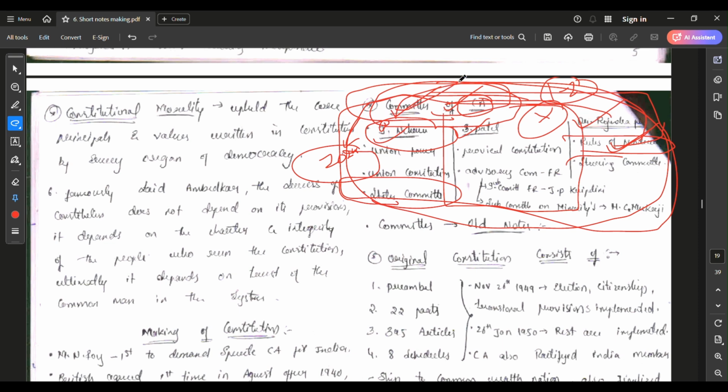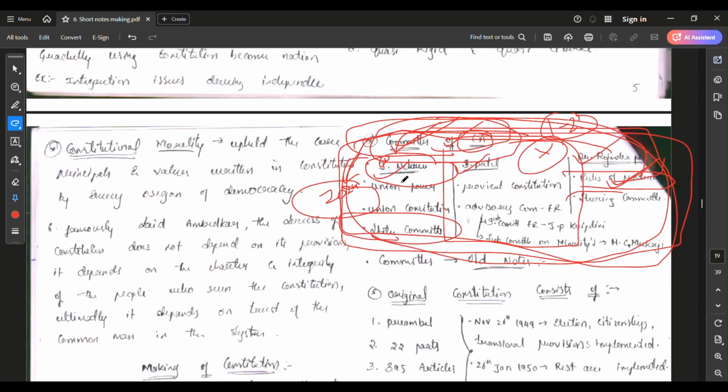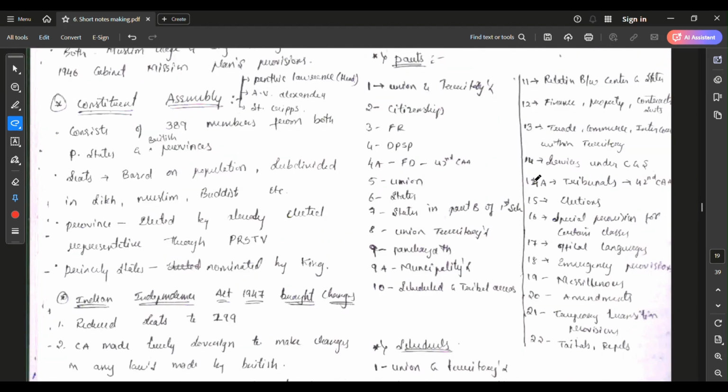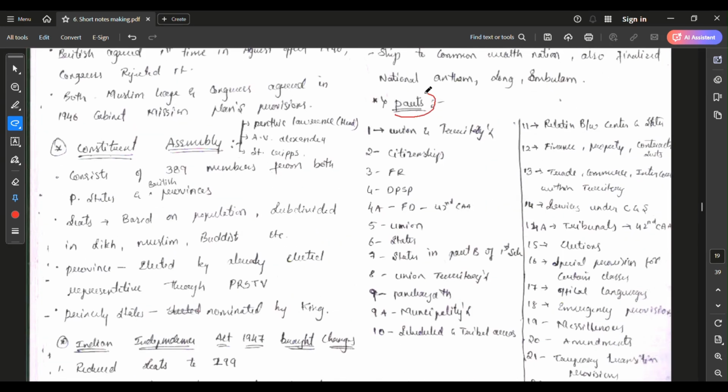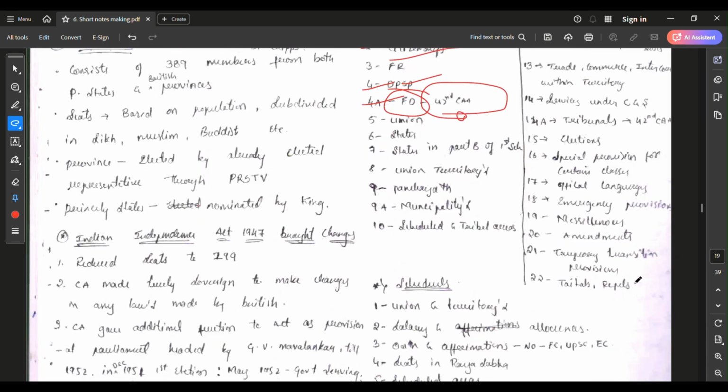These are the important committees which you can use in the preliminary as well as the mains exam. Also you can see I mentioned the parts of the Indian Constitution: part 1 union, part 2 citizenship, part 4 DPSP, part 4A fundamental rights, and the constitutional amendments also I mentioned. Like that, I even mentioned the 22.